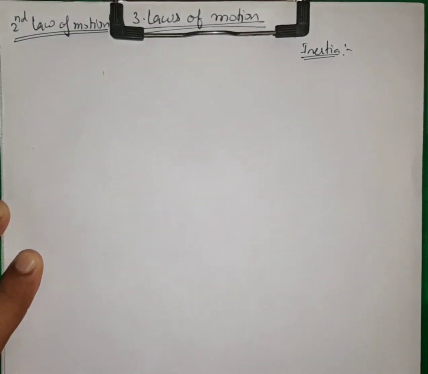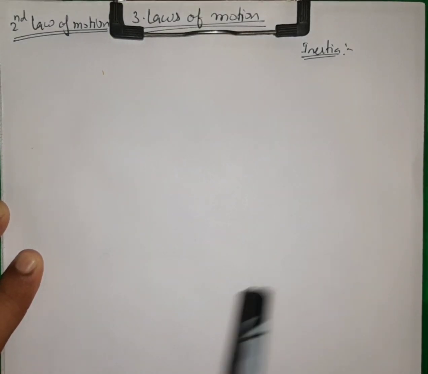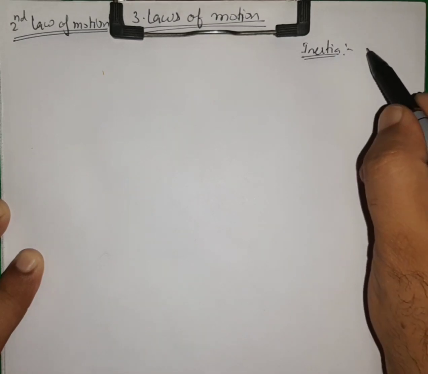So what we said is, inertia is an inherent property of a body that always opposes the change in the state of motion. So inertia is always to oppose any change in the state of motion. This quantity depends on the mass.